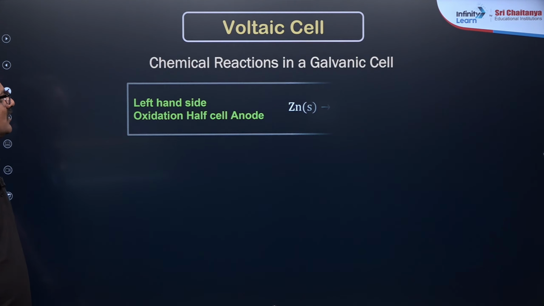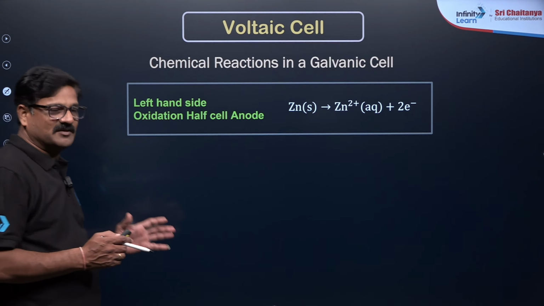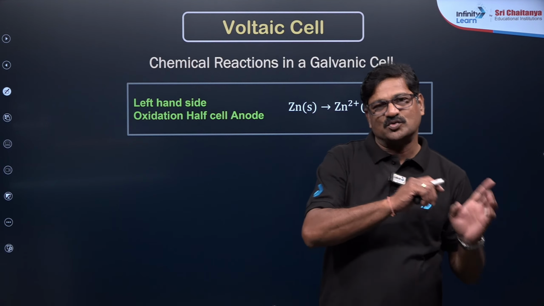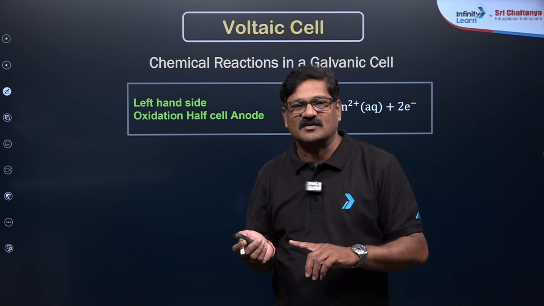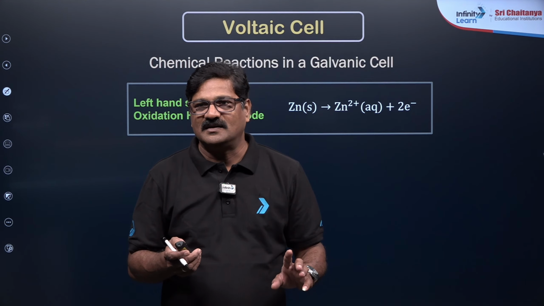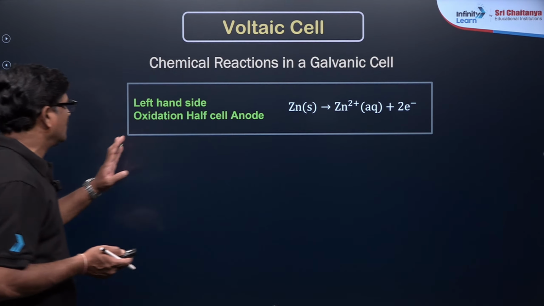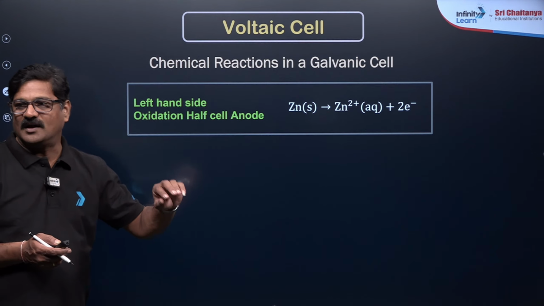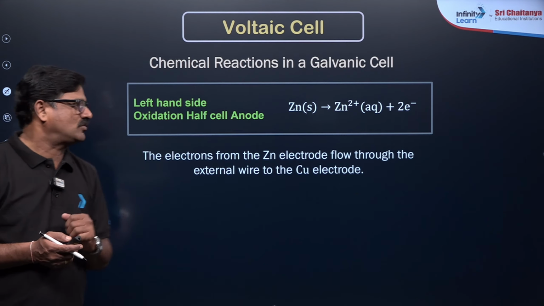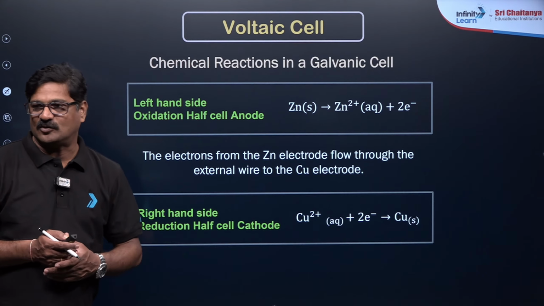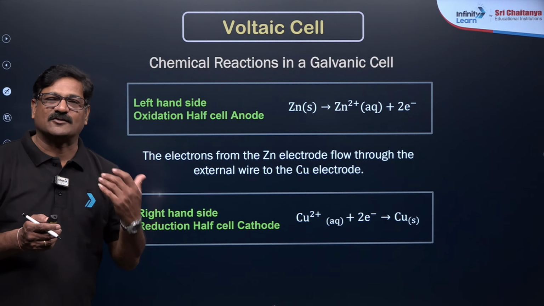You can see the chemical reactions taking place in the voltaic cell here. Zinc is converted into zinc 2 plus, and copper 2 plus is converted into copper. And this is the overall reaction. Oxidation takes place at the anode and reduction takes place at the cathode. How do we say which is cathode and anode?